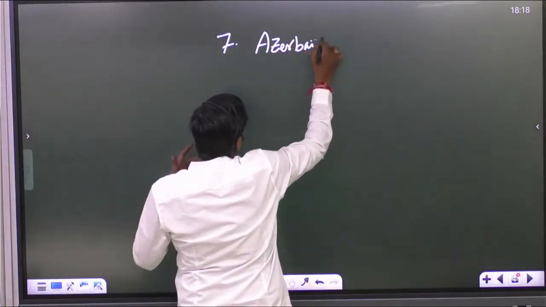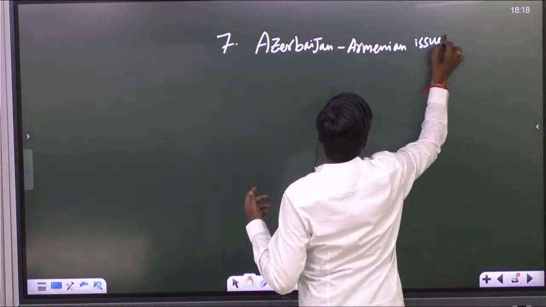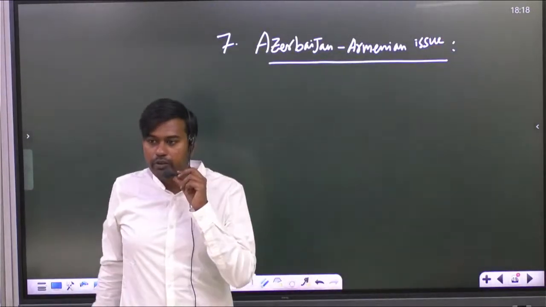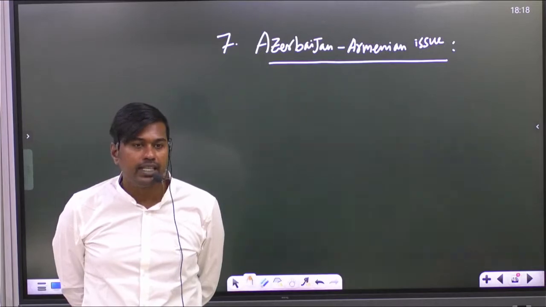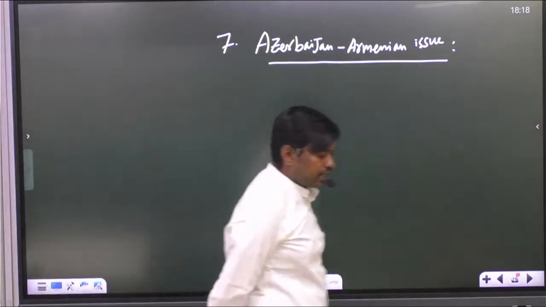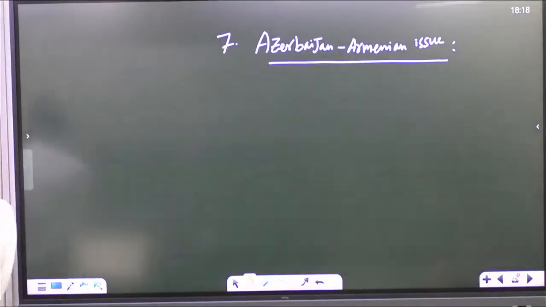Go to the map, Central Asia: the Azerbaijan-Armenian issue. Before that, we discussed Central Asian countries in some context, the Middle East corridor, so go there. What are the Central Asian countries we have discussed? Tajikistan, Turkmenistan, Kazakhstan, Kyrgyzstan, Uzbekistan, and neighboring countries you see Georgia, Armenia, Azerbaijan. Is it there? Yes. What is the capital of Azerbaijan? Baku, mark it.